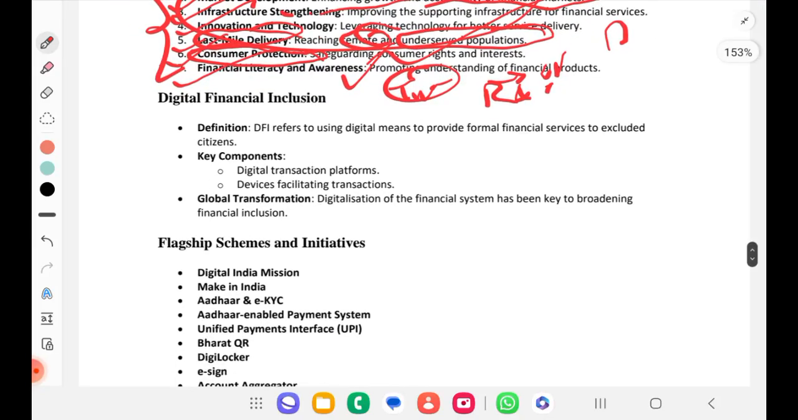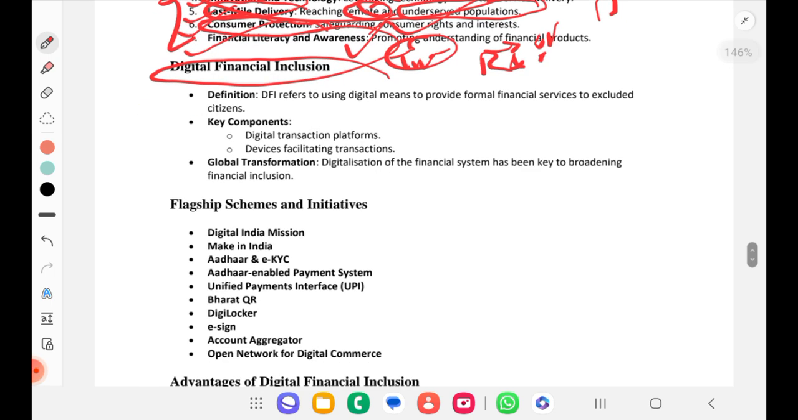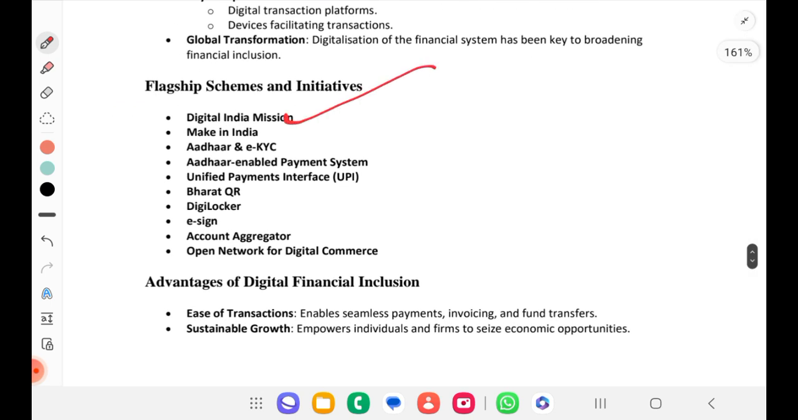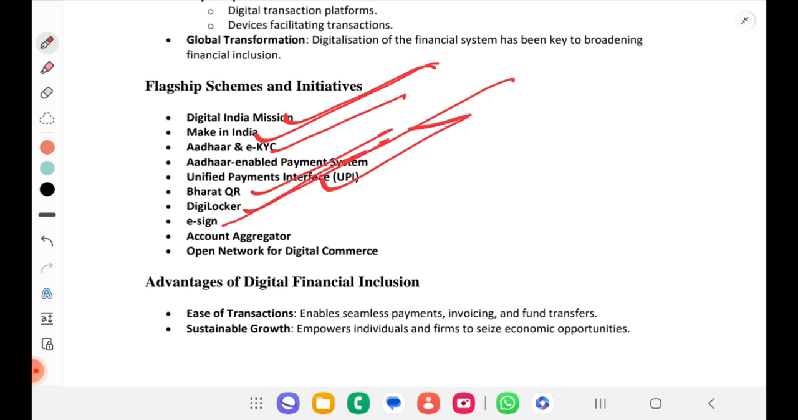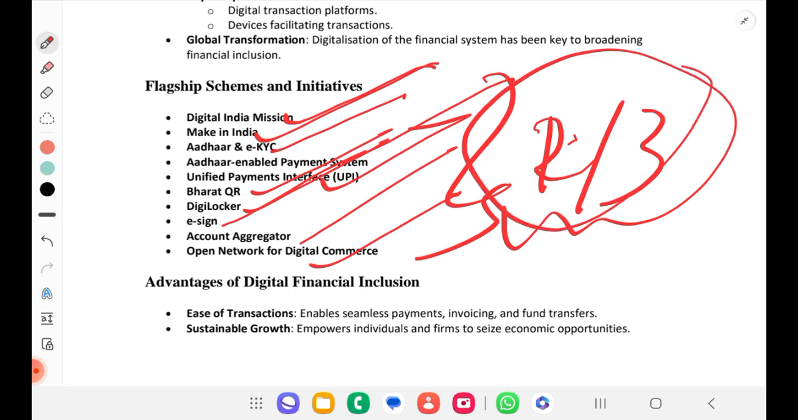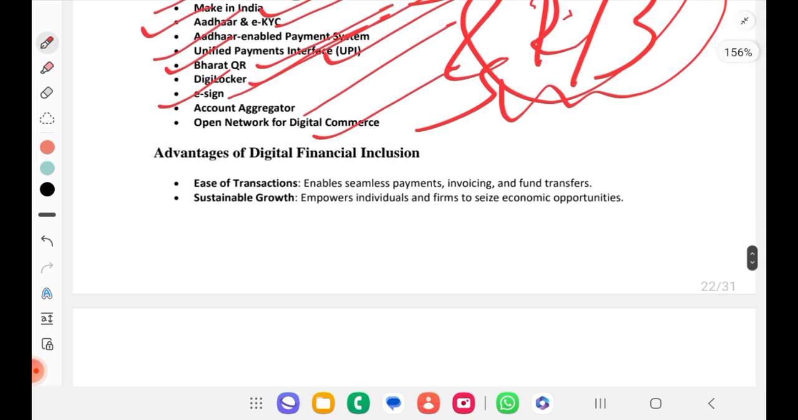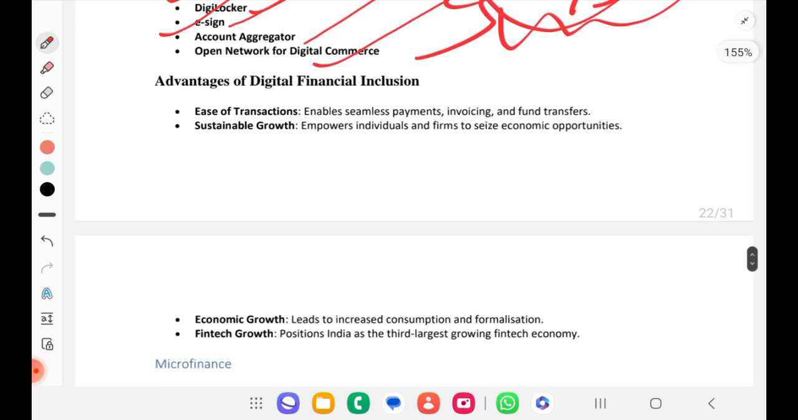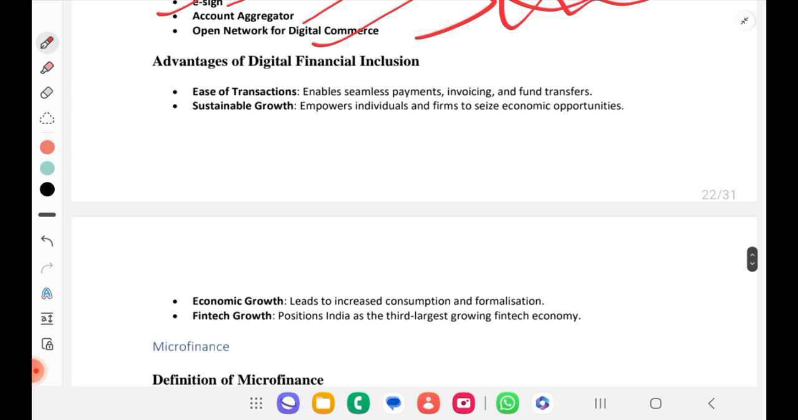Digital financial inclusion. So again digital we'll see. Such schemes are Digital India Mission, Make in India, Aadhaar eKYC, Aadhaar enabled payment system, UPI, Bharat QR, DigiLocker, eSign, account aggregator, open network for digital commerce. If you can memorize 2 or 3, your work is done. Already we know Aadhaar, Digital India, UPI, Bharat QR, eSign. Everything is very well known. If you are not aware, just read one line for each and then practice these schemes. That's all. Or initiatives. Advantages: ease of transaction, sustainable growth, economic growth, fintech growth.